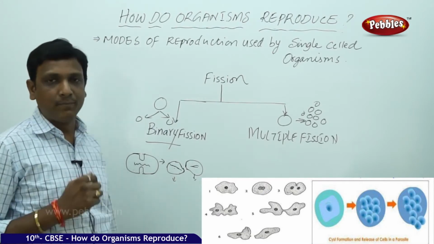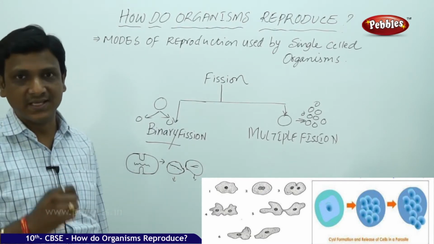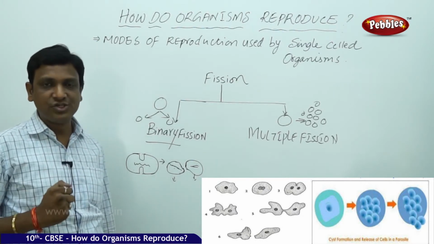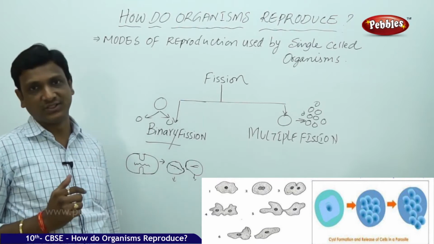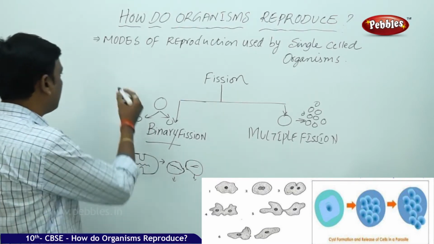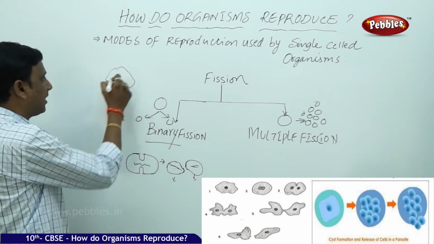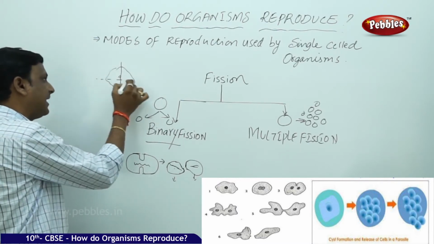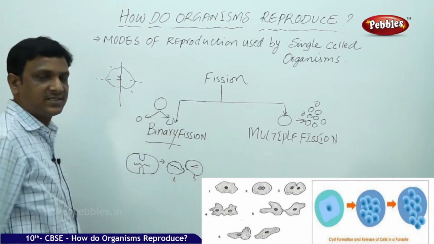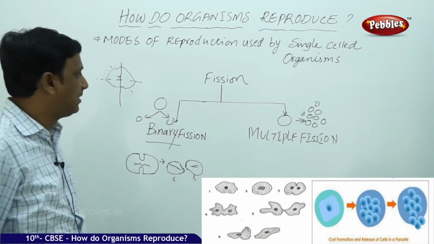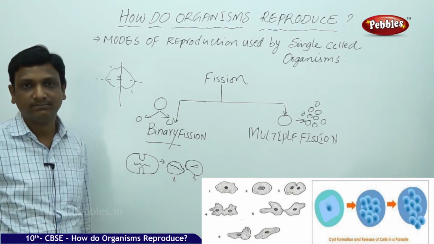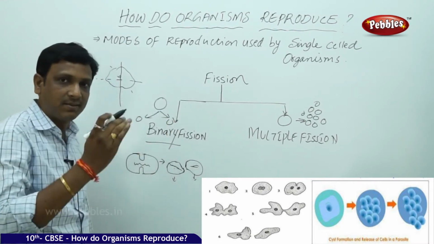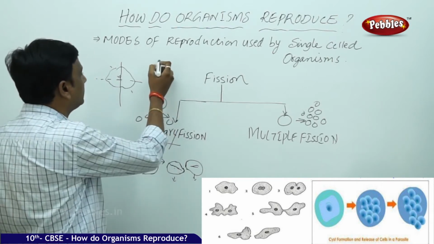And one more important point that we have to notice here is that in some of the organisms, this binary fission follows a specific orientation. For example, here is an organism called amoeba. If the amoeba splits at any orientation, any axis, the two daughter cells can easily form because the amoeba is not having any specific shape. But some organisms have special structures.